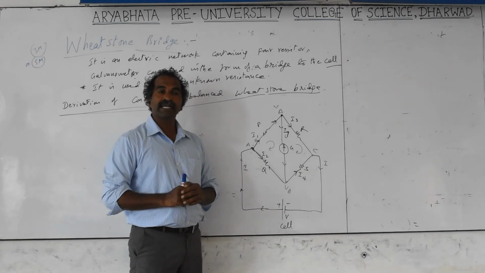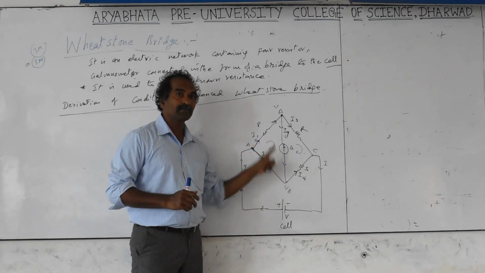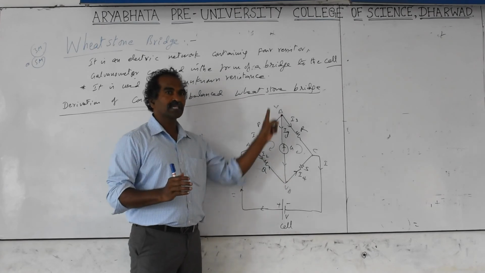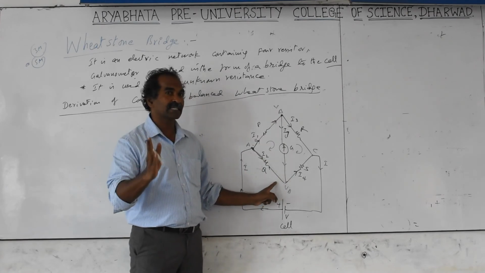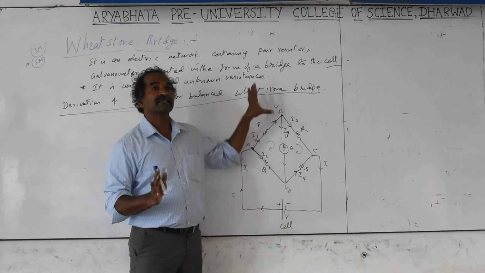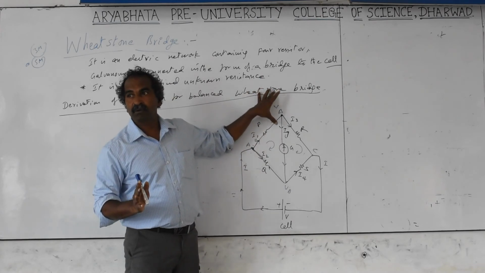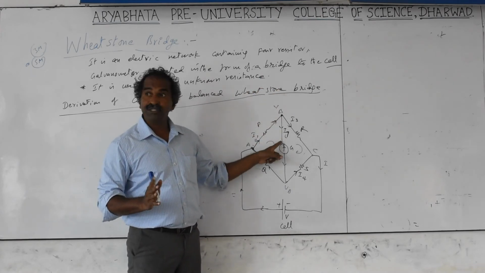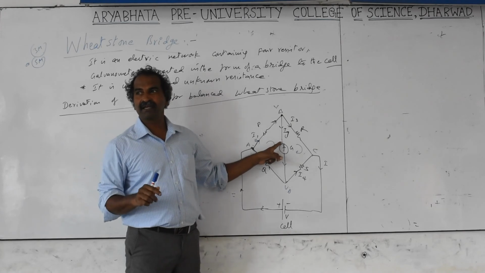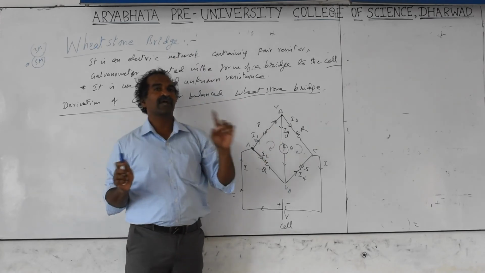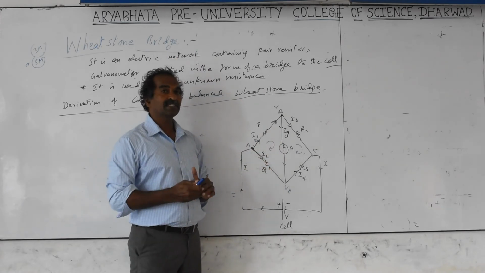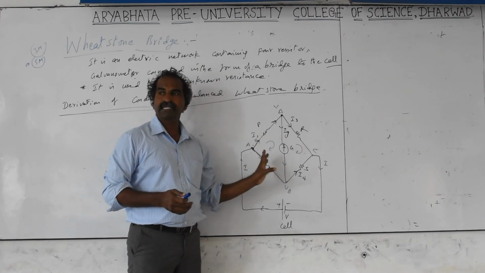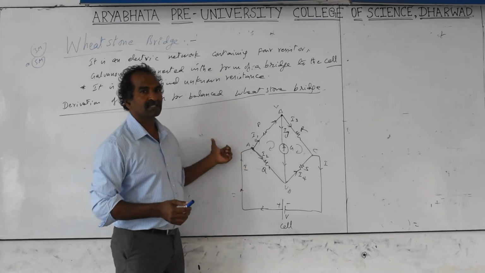When the current is 0 here, then the potential is the same at B and D, same voltage, 10 volts here and also 10 volts, so current will not pass. For current to pass, we compulsorily require a potential difference. So no potential difference means Ig is 0, and that is the balance condition. To derive the balance condition, we have to imagine that Ig is 0. When Ig is 0, what is the relation between P, Q, R, S? That is the relation we have to get for this balanced bridge.